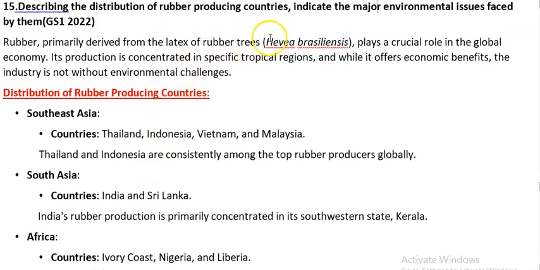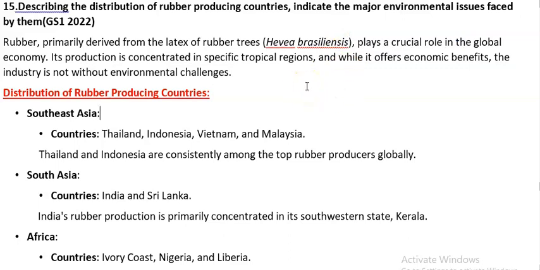Rubber is known, if you know this, you can write the scientific name, Hevea brasiliensis. It plays a crucial global role in the economy. Latex is used for the textile industry and the manufacture of car seats, and it is also used in rubber tire products and many other things. You can talk about many industrial applications, conveyor belts, everything. So you can introduce it in that way. Then mention, as in the introduction, that it has economic benefits, but it is not free of environmental challenges.